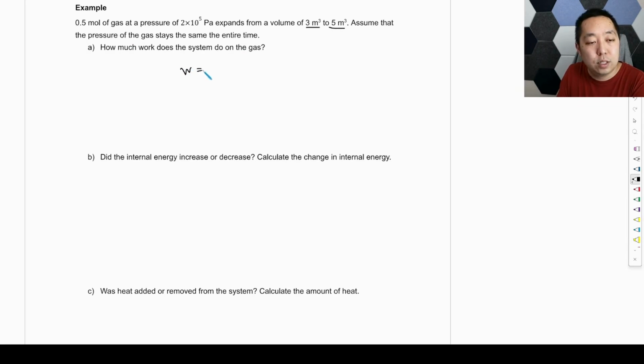So that work is, again, that negative P delta V. Because it's expanding and I'm pushing this way, I'm trying to prevent it from expanding, right? So my external force would be inward because the gas is pushing outward. And so that's negative work, right? So it's negative times the pressure, 2 times 10 to the 5th. And then the change in volume, final volume minus the initial volume, is going to be that. So that's going to be negative 4 times 10 to the 5th joules. This would be 2 times 2.